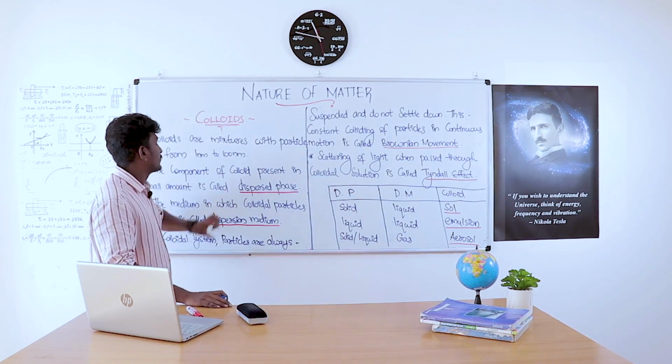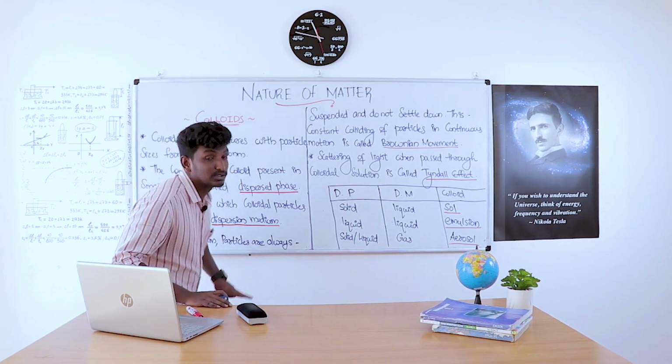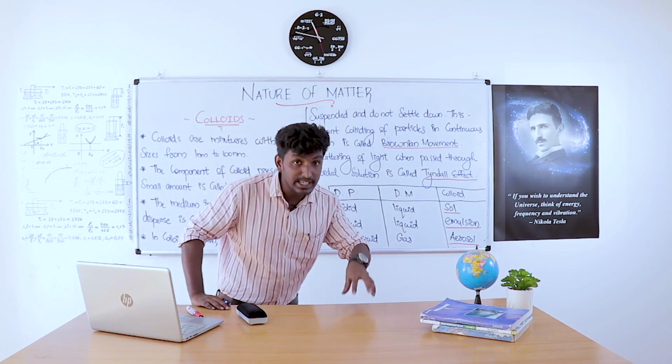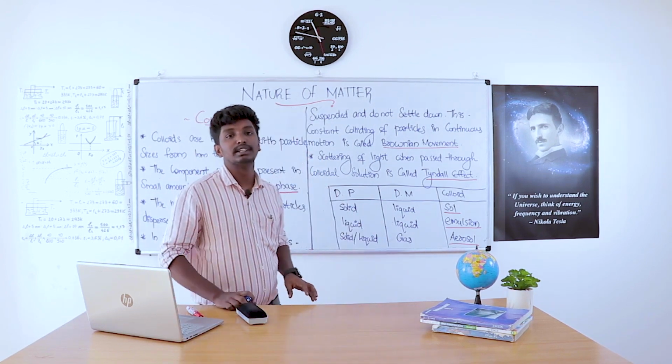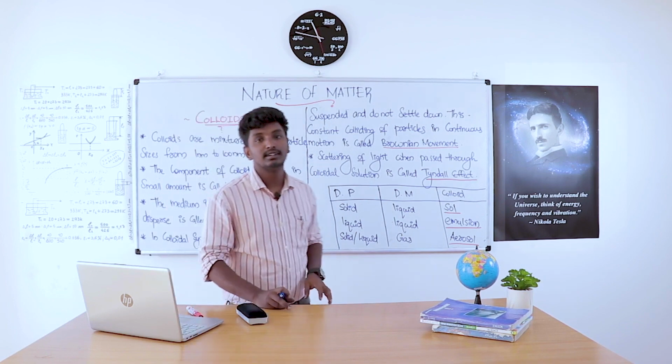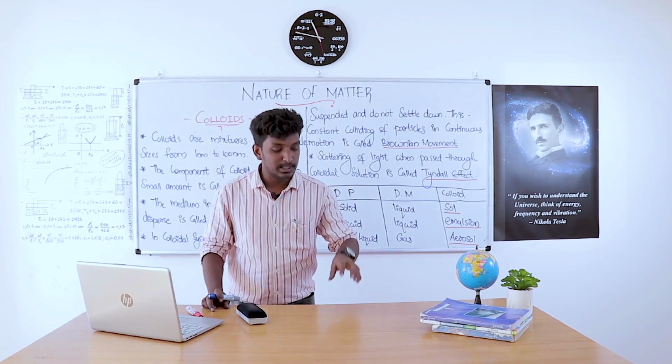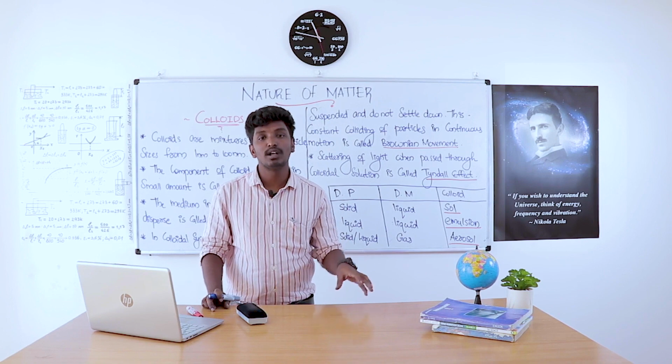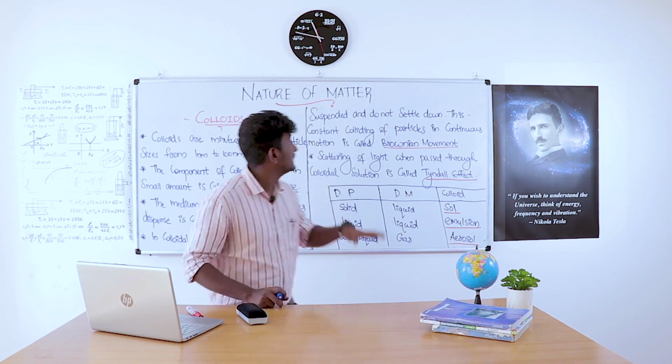The component of a colloid present in small amount is called dispersed phase, like the solute in a solution. Solute is the substance which is present in small amount in a solution.